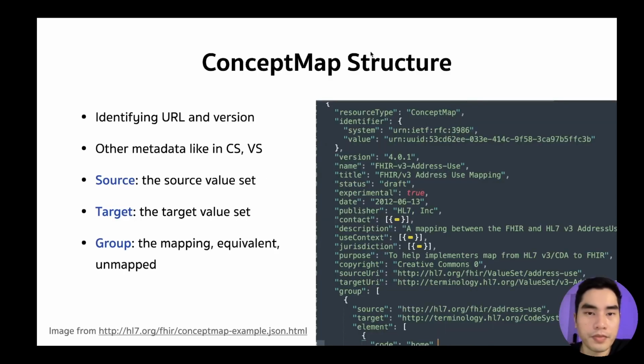The last resource in this group is concept map. The structure of concept map is basically quite similar to code system and value set. The other thing is it will specify the source value set and target value set. And this group element is for the actual mapping that happened. The equivalence of the mapping: is it equivalent, or is something bigger than another thing? For example, unmapped is what to do when we cannot map.